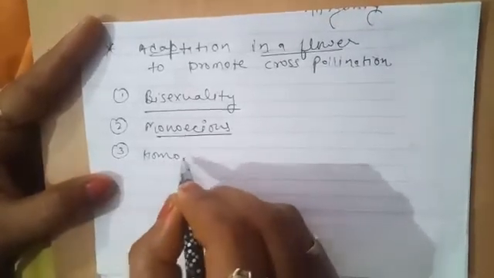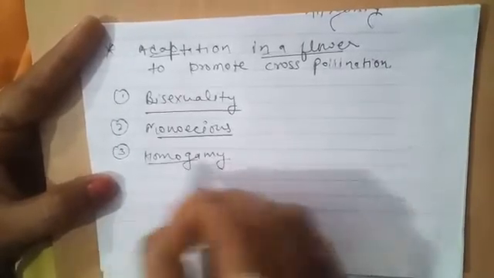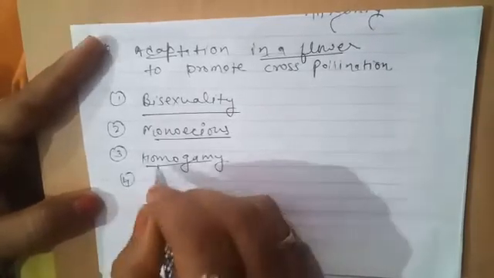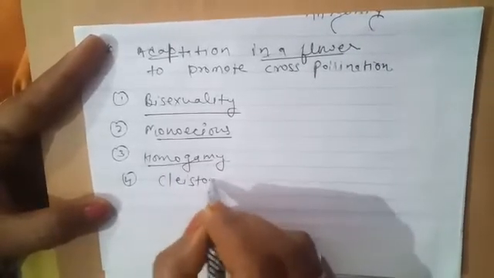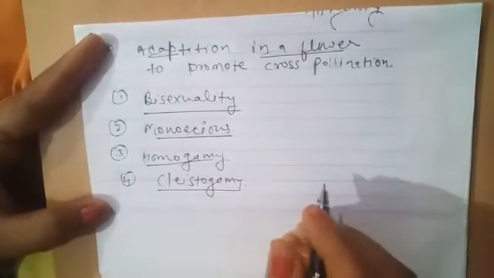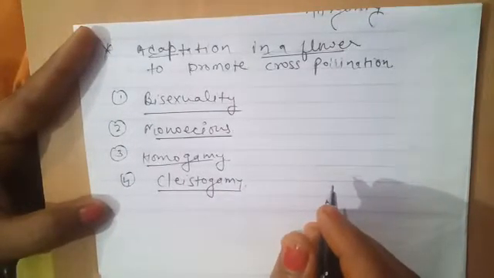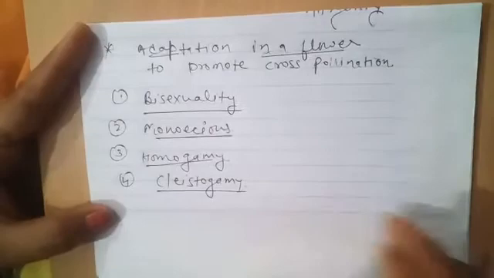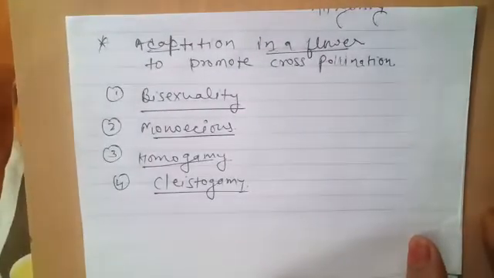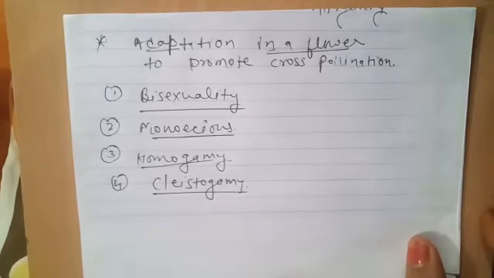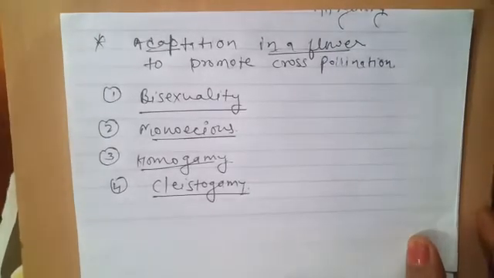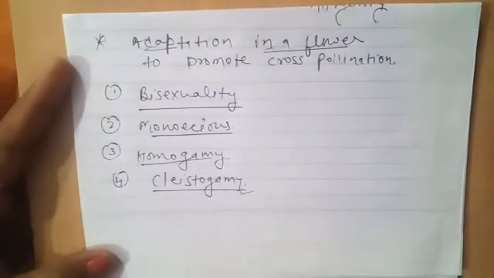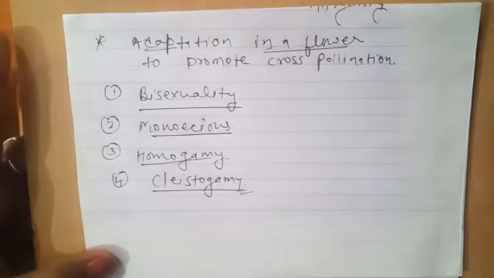The next adaptation is homogamy, that is the maturation of male and female gametes takes place at the same time. Now the next one is cleistogamy, where the flowers never open. Some species of balsam, sundew, pansy, wood sorrel, etc. are never open. This condition is known as cleistogamy. So this is all about the adaptation.